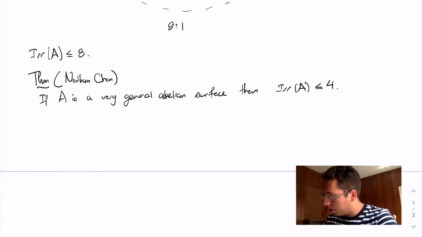So he explicitly constructs a degree 4 rational map to P2. This was improved upon by Chen and Stapleton, who managed to remove this very general assumption.